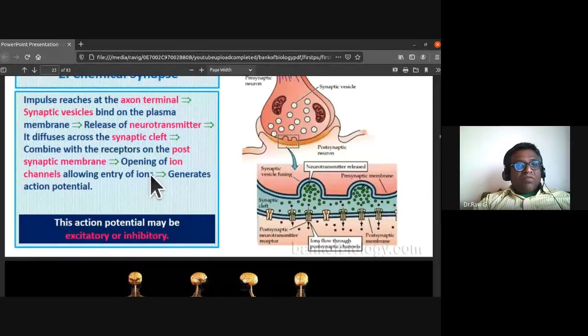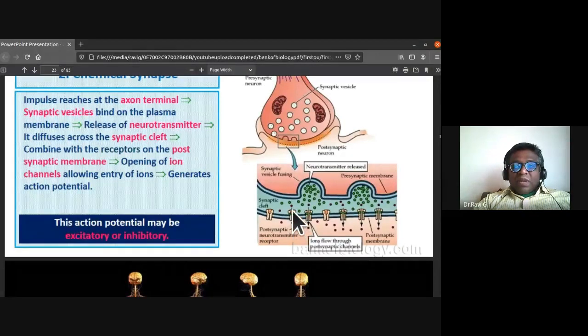So the opening of the ion channels allows entry of ions, so it generates an action potential. The action potential might be excitatory or it might be inhibitory. It might either excite or prevent. They have enlarged this to show you how the neurotransmitters are entering through the synaptic cleft into the receptors of the postsynaptic membranes. So postsynaptic neurotransmitter receptors.